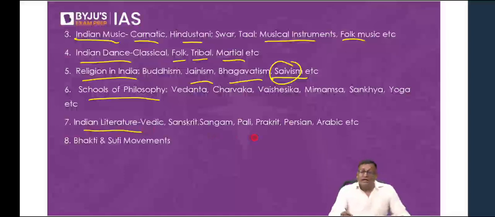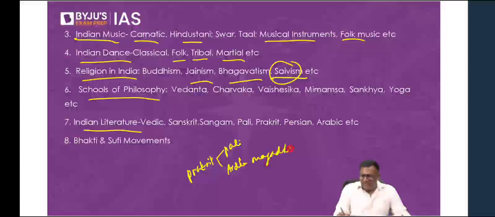Then, of course, we'll be talking about Indian literature. In ancient India, we have Sanskrit literature. That was the main language in ancient India, Sanskrit. That was the language of the elite sections of society, the rich and the influential sections. And then the Desha Bhasha, the language of the masses, was Prakrit. Prakrit has two dialects: Pali and Ardhamagadi.